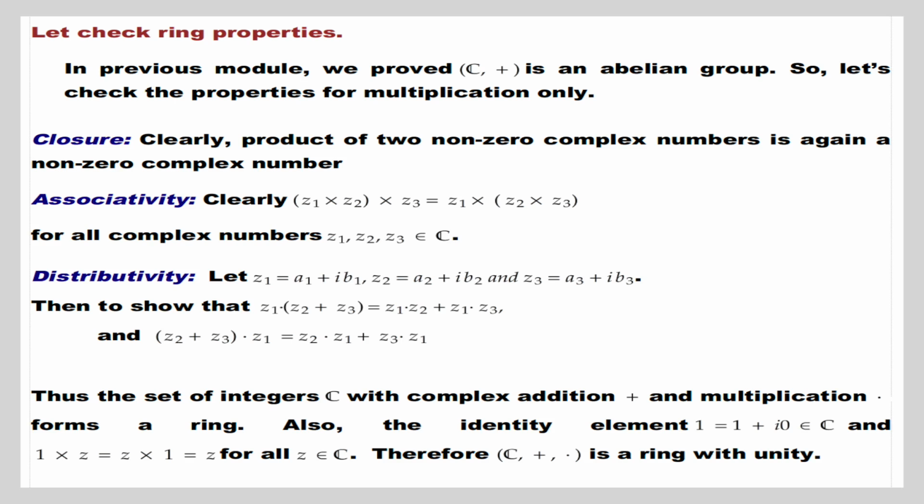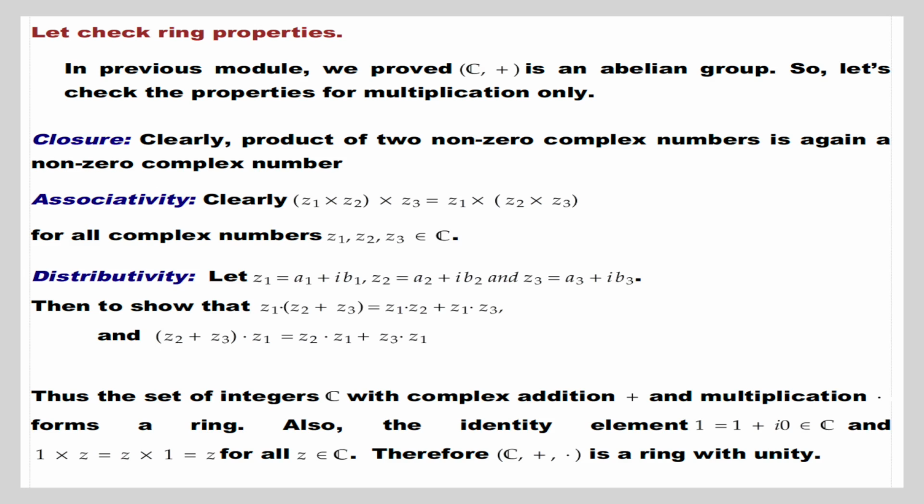Distributivity: let Z1 equal to A1 plus iB1, Z2 equal to A2 plus iB2 and Z3 equal to A3 plus iB3. Then we show that Z1 · (Z2 + Z3) equals Z1 · Z2 plus Z1 · Z3, and (Z2 + Z3) · Z1 equals Z2 · Z1 plus Z3 · Z1. Thus, the set of complex numbers C with complex addition plus and multiplication dot forms a ring.